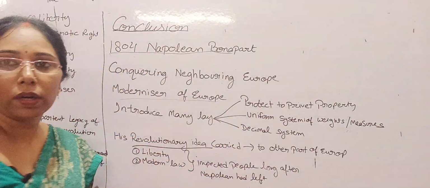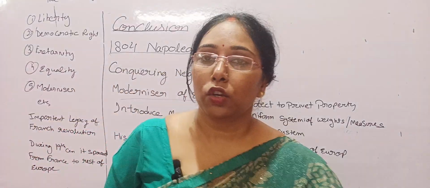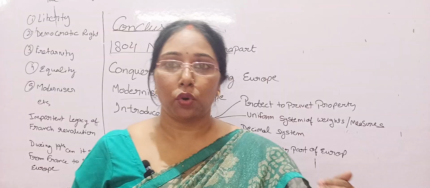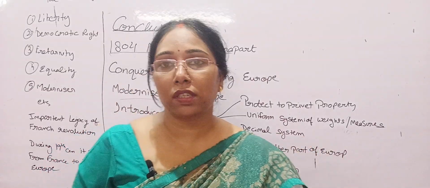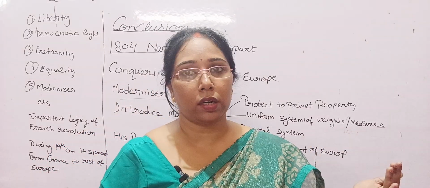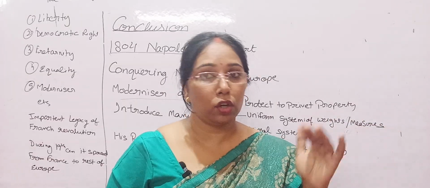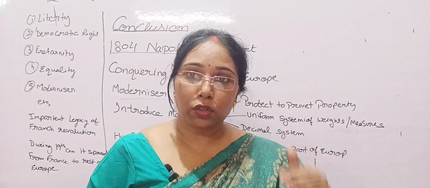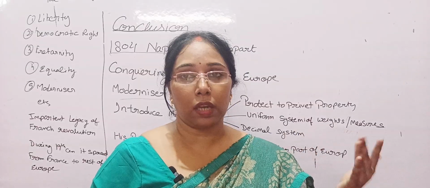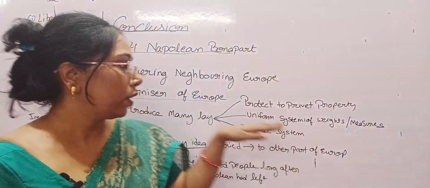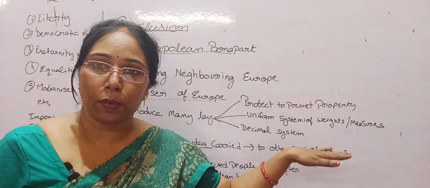Law to protect private property. He introduced a law to protect private property, like for those who were big businessmen, those who were traders. As I told you, in the slavery time, he introduced the slavery, because he wanted to protect them. So he protected private property.